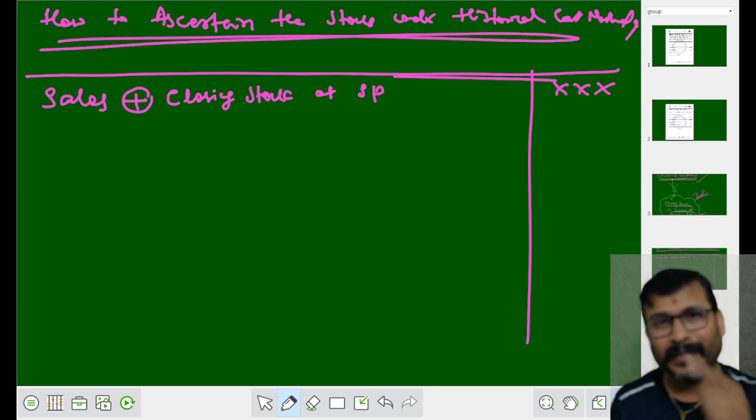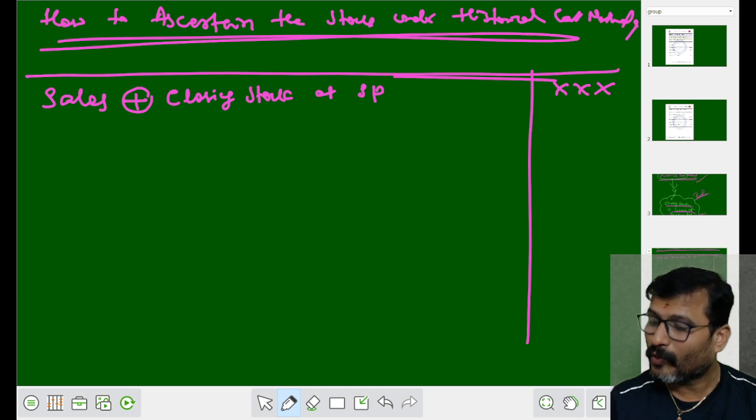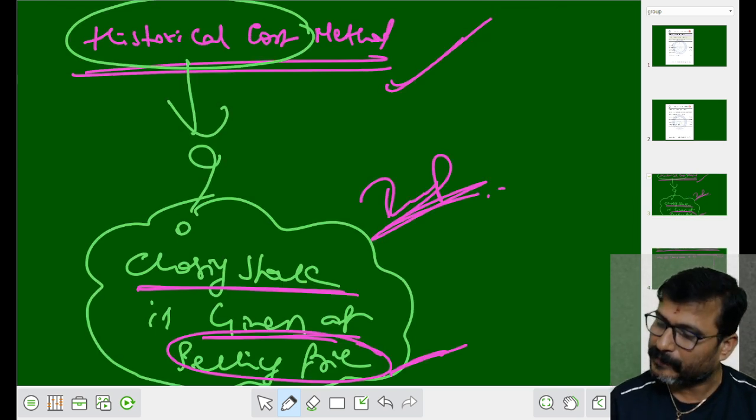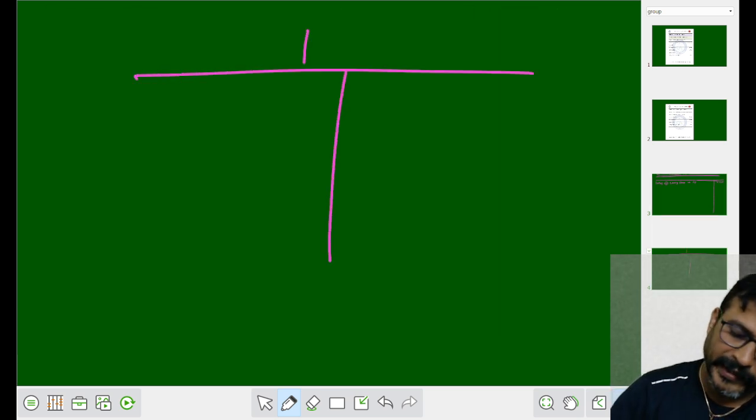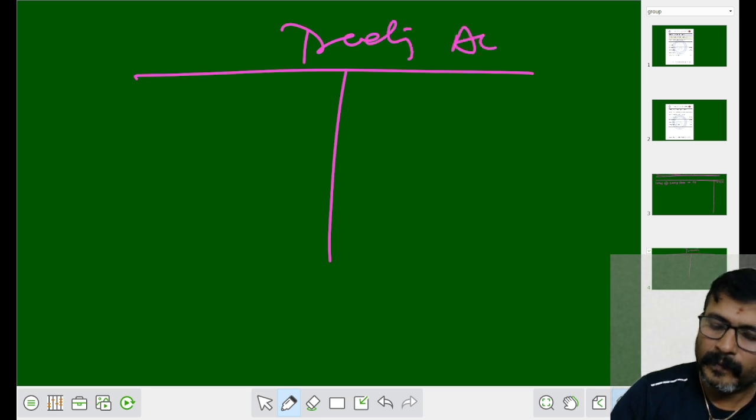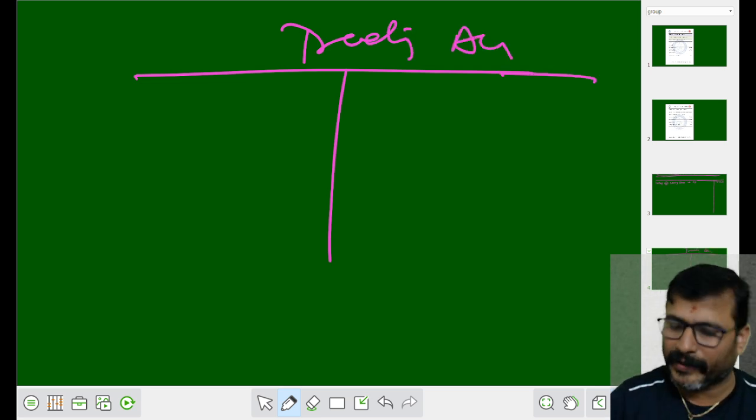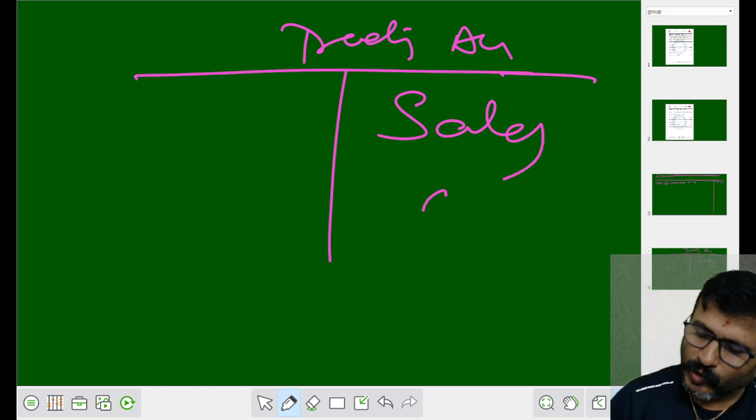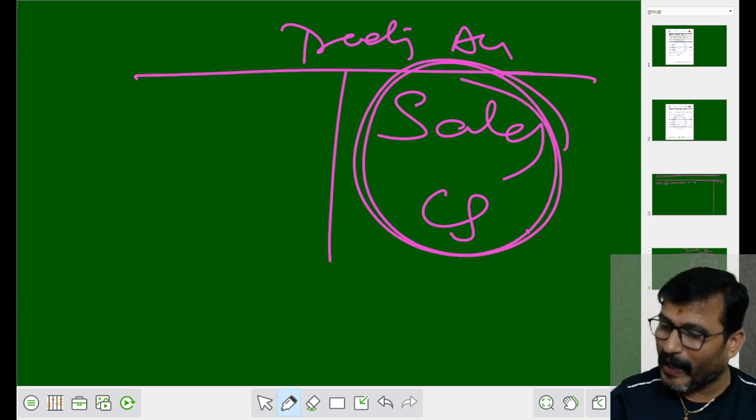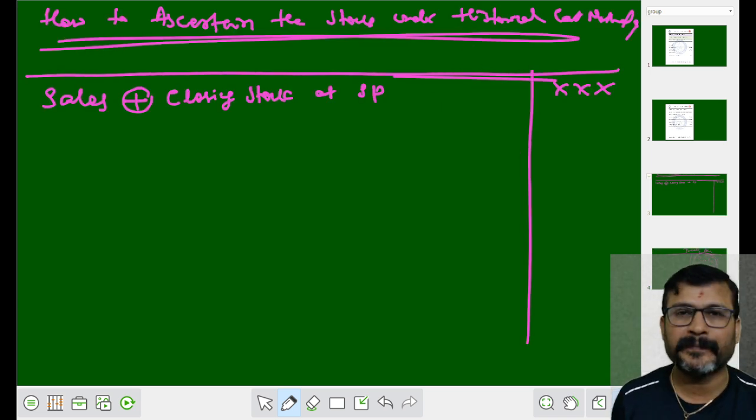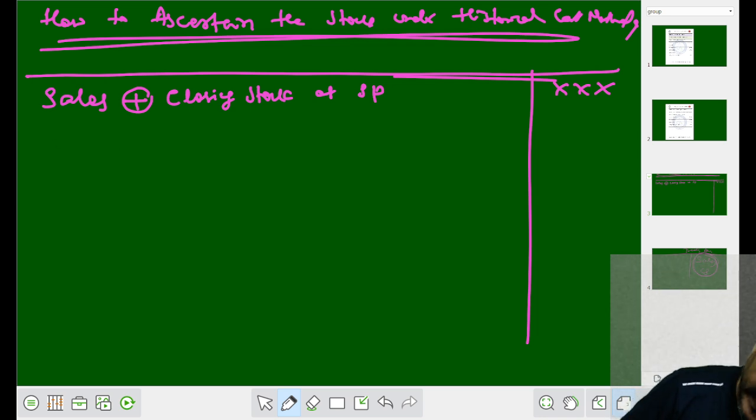Because sales and closing stock come on what side of the trading account? You know very well that. You know this is your trading account, right? Trading account credit side में क्या आता? Sales आता, closing stock आता. You add both, my dear student. You add both, you take here. बाद में क्या subtract करना here?